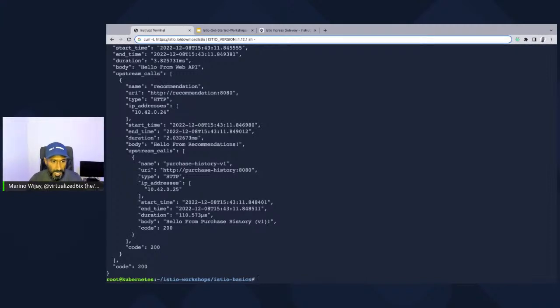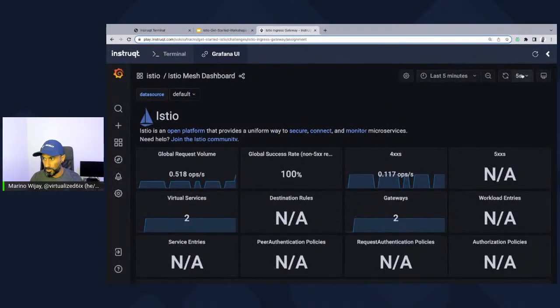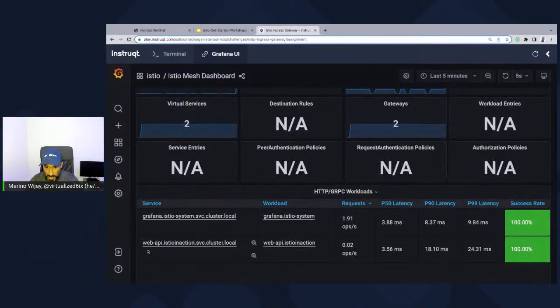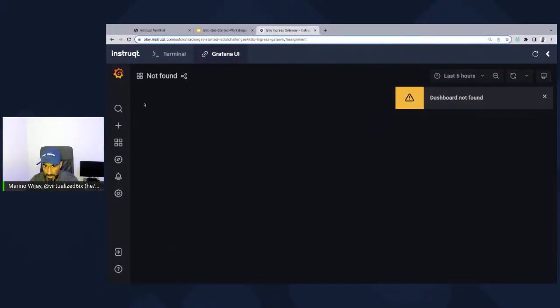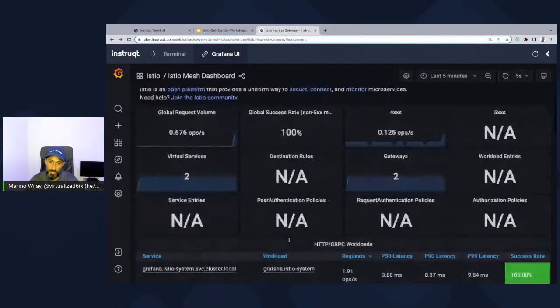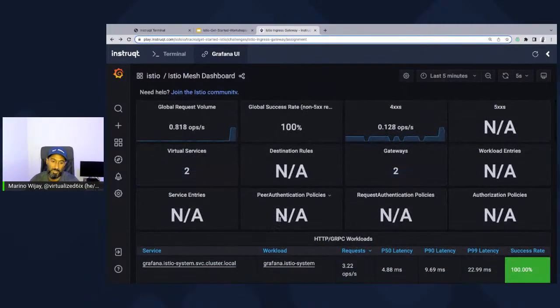Now, at this point, we're seeing traffic pass through the mesh. At the same time, there might be a point where we want to see what's going on in Grafana. So let's go ahead and take a look at Grafana here. Let's do a quick refresh on the Grafana UI. And now we can see all the traffic coming in from the default namespace in our Kubernetes environment, as well as traffic directed towards these given services. It hasn't built the dashboard, I guess. Now, we don't have much traffic going on other than the curl commands that we ran, but you'll see more traffic come in.